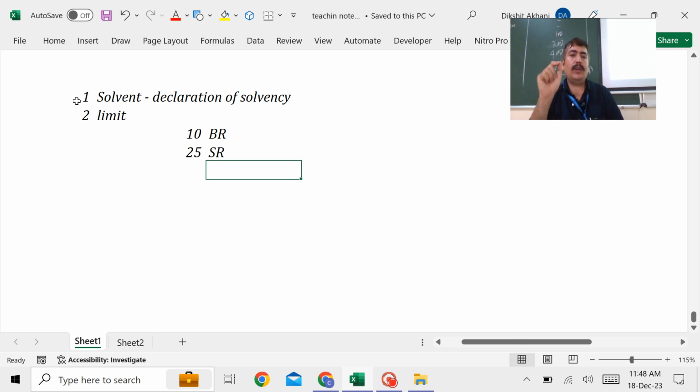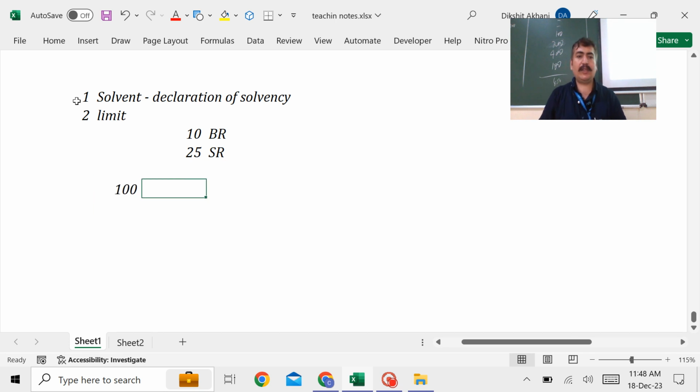Not only that, there is a question sometimes in the exam like this: a company has, suppose, 100 crore rupees equity share capital and another 100 crore rupees preference share capital. What is the maximum amount of equity shares buyback? In one attempt you can go for a maximum of 25% of the equity share capital, not beyond that. So 100 crore rupees is the equity share capital, and 25% comes to 25 crores. In one attempt you are not allowed to go beyond 25%. Are all these points clear?